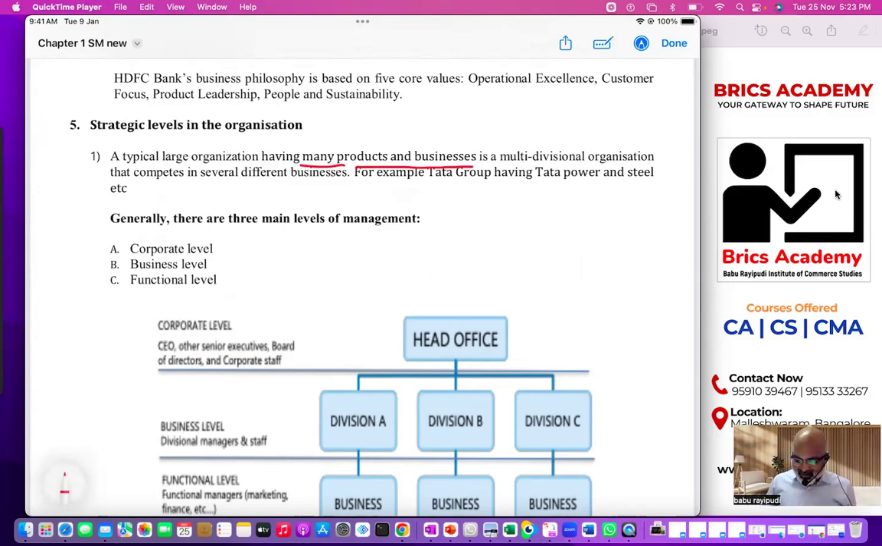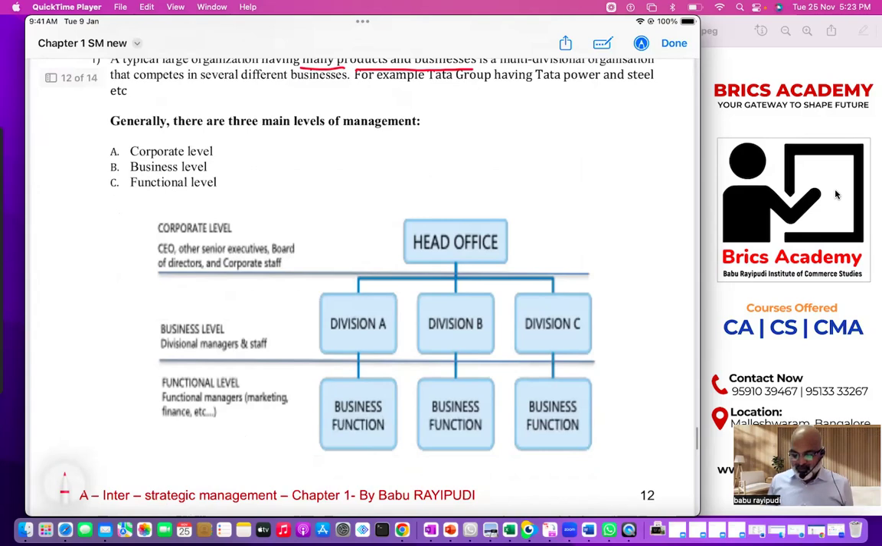Now look at this chart, which is given in your textbook only. At the Tata head office, you will find the CEO, senior executives, board of directors, all corporate staff. And division one is, let's say, Tata Motors, Tata Power, Tata Steel. Each business is given to one manager. That manager will take care of that particular business.